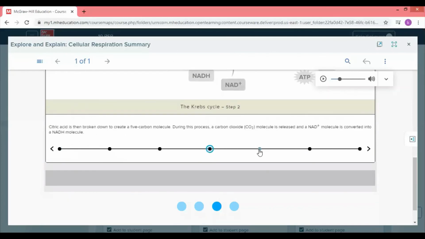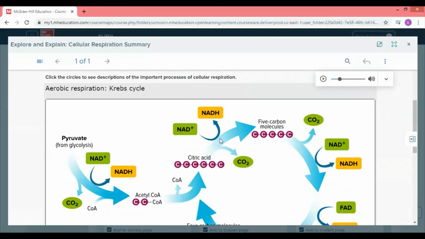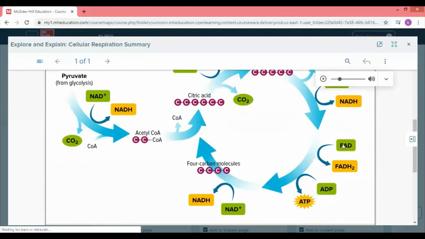And we said the products at the end of the Krebs cycle are 8 NADH, 2 FADH2, and 2 ATP molecules, of course including 6 carbon dioxide molecules.